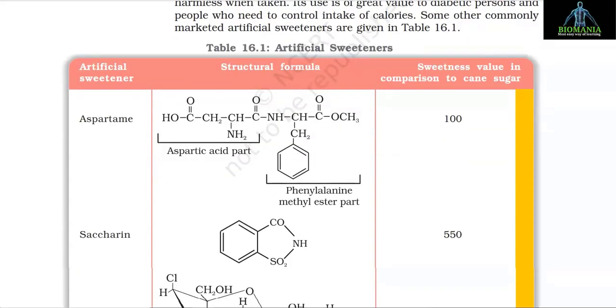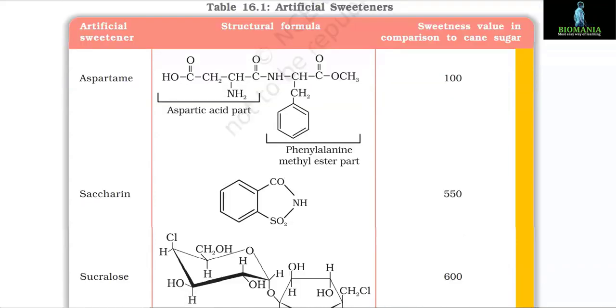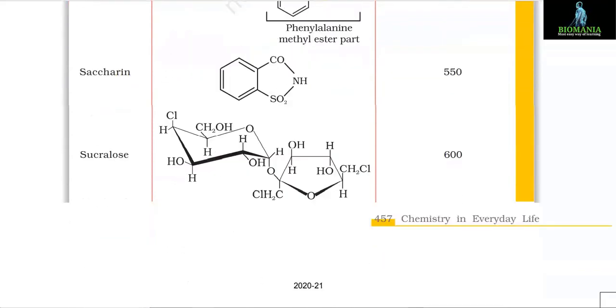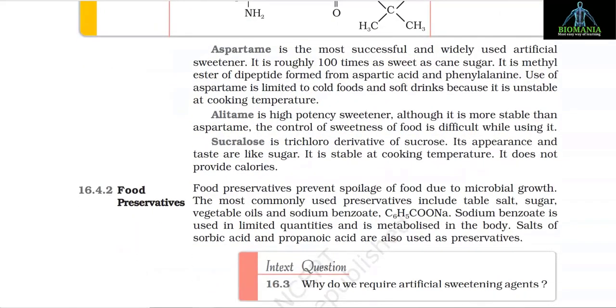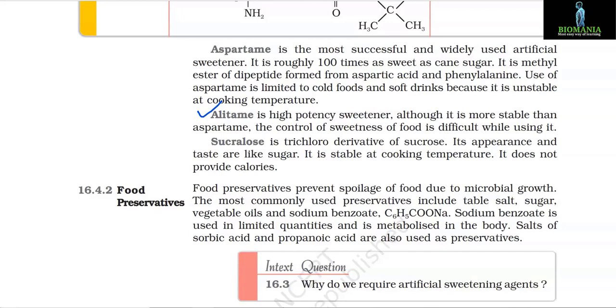Some other commonly marketed artificial sweeteners are given in table 16.1, and they are aspartame, saccharin, sucralose and alitame. Aspartame is the most successful and widely used artificial sweetener. It is roughly 100 times as sweet as cane sugar. It is the methyl ester of a dipeptide formed from aspartic acid and phenylalanine. Use of aspartame is limited to cold foods and soft drinks because it is unstable at cooking temperature. Alitame is a high potency sweetener, although it is more stable than aspartame.